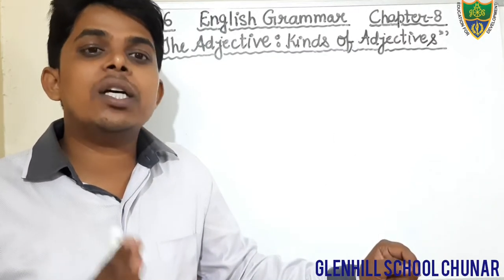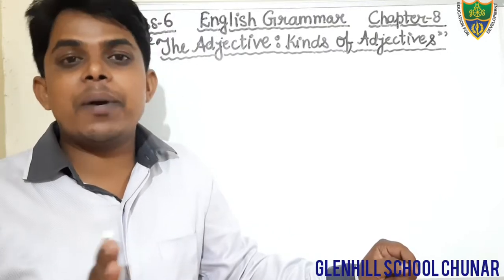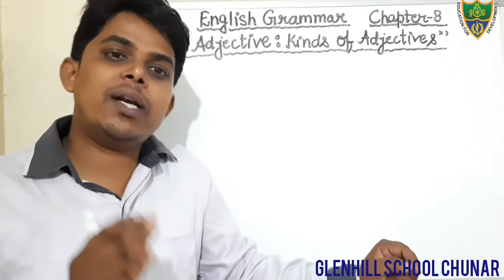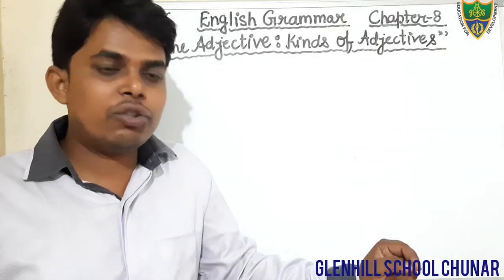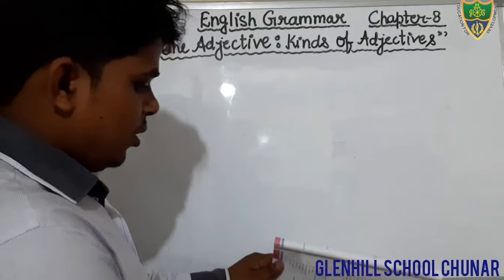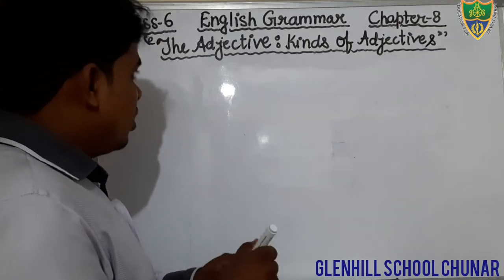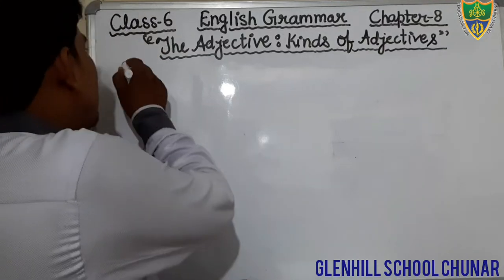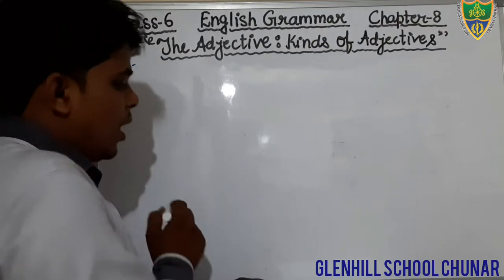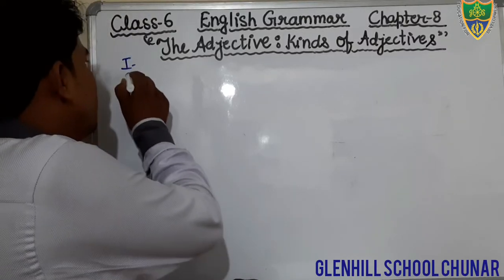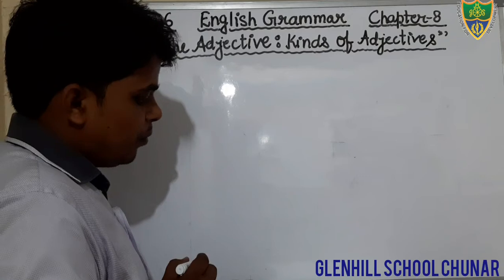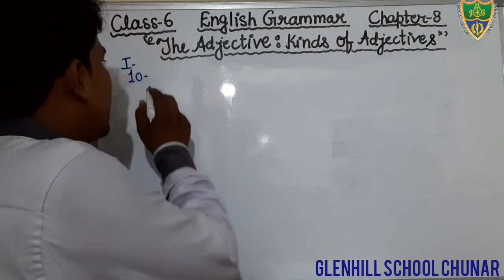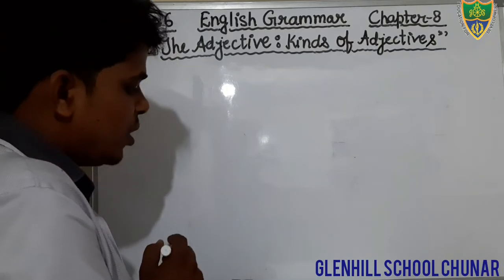You have to tell the kind's name, kinds of adjective, as well as underline the adjective in the given sentence. Okay students, just see the question. Exercise first and question number 10. What is question number 10? Question number 10 I have completed, but once again I am just telling you.